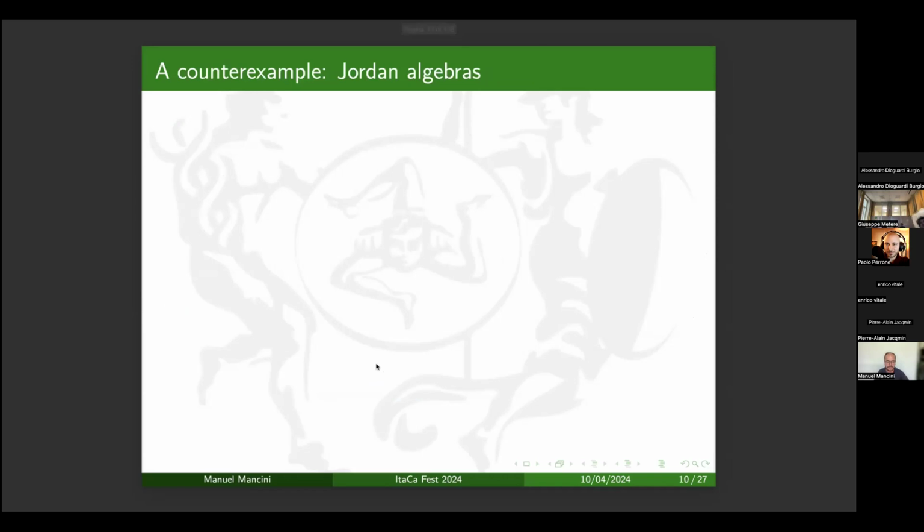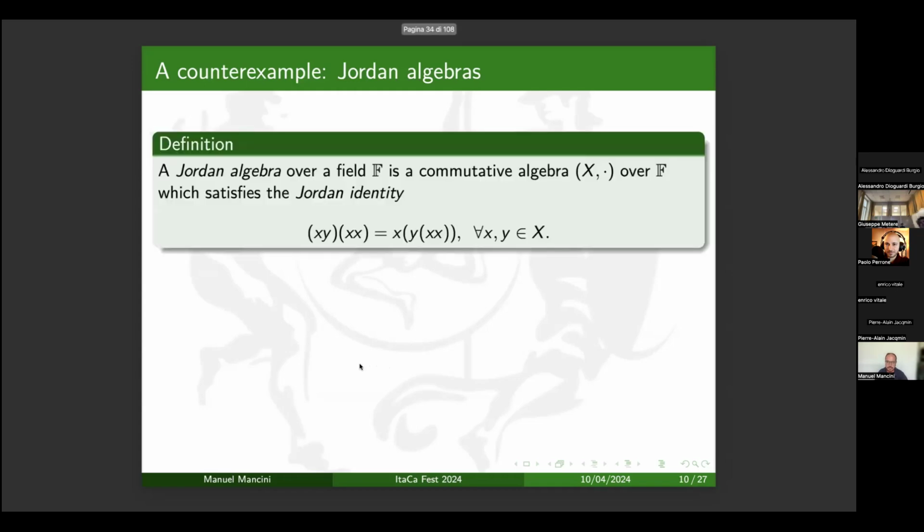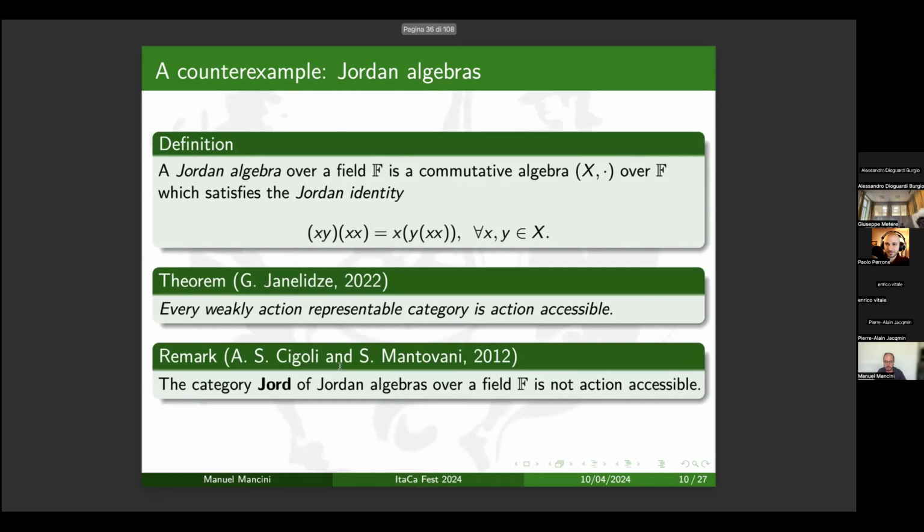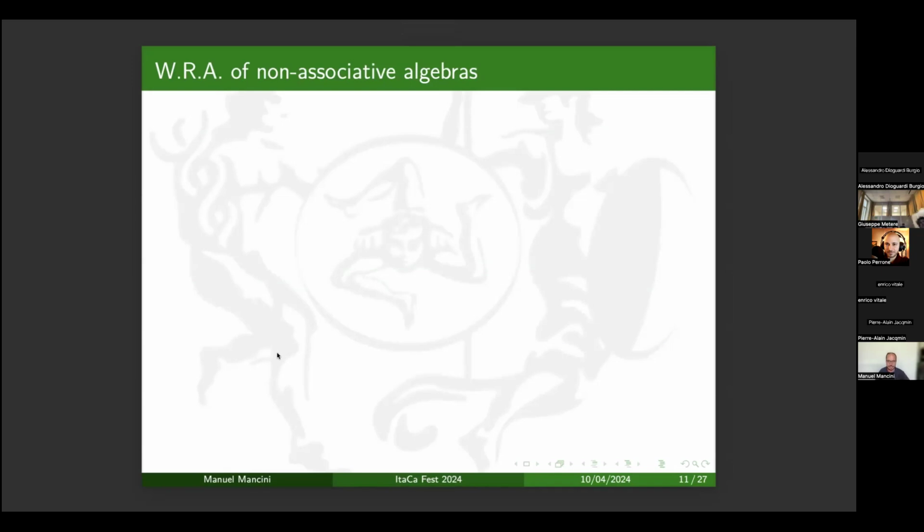In general, it is not true that every variety of algebras is weakly action representable. For instance, if one considers Jordan algebras, which are commutative algebras with the Jordan identity, one can prove that the category of Jordan algebras is not weakly action representable because every weakly action representable category is action accessible, and the category of Jordan algebras is not action accessible. So our aim is to study the notion of weak representability of actions in the context of varieties of non-associative algebras over a field. So we fixed such a variety over a field of characteristic different than 2.